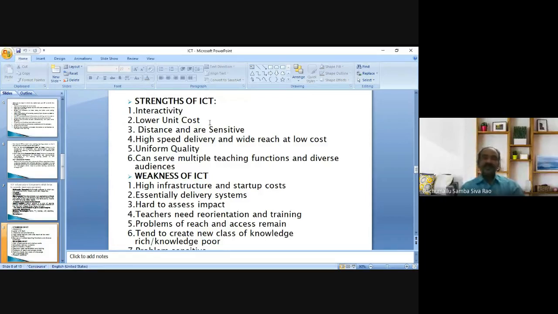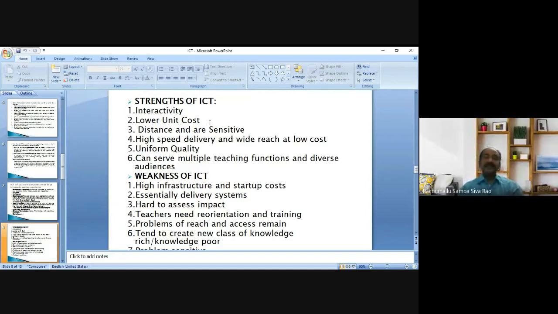Next one, uniform quality. It is possible to deliver the content uniformly, with uniform quality. Next one, can serve multiple teaching functions and a diverse audience.